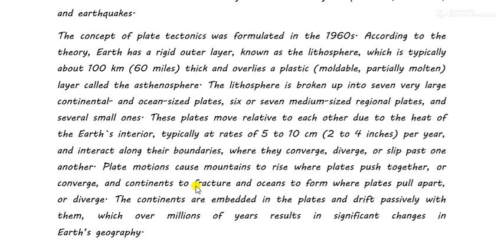Plate motions cause mountains to rise where plates push together or converge, and continents to fracture and oceans to form where plates pull apart. So when are mountains formed? Mountains are formed when the plates diverge. I'm sorry, converge means when the plates push together. When the plates push together, what happens? That is called converging. Then mountains are formed.